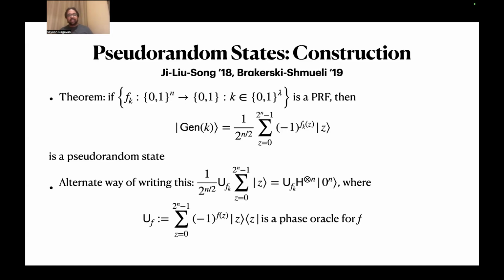And there's an alternate way of writing this, which will be useful for us, which is as follows. I can think about f in terms of its phase oracle, U_f. This is a diagonal unitary with (-1)^{f(z)} down the diagonal. And then this is just taking the Hadamard unitary applied to |0>^n, and then applying U_f. So you get U_f H^{⊗n} |0>^n. Okay, so this is the construction.